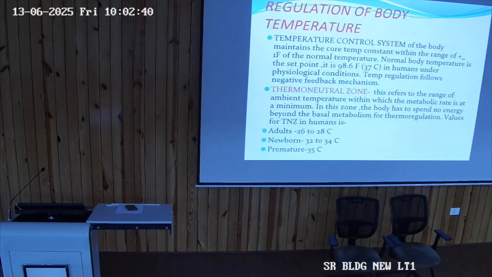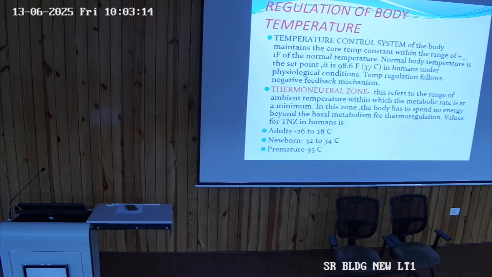So regulation of body temperature, it is 98.6, and when we are talking in centigrade, the set point is 37, but there is a range. That is the range in which the core body temperature has to be maintained. Now, when we are talking of this core temperature, what are the factors which can affect the change in core body temperature?